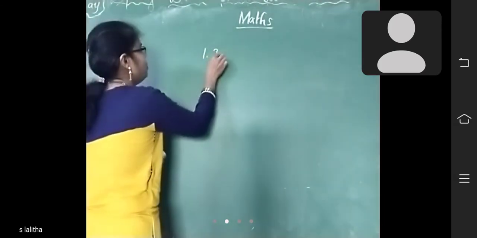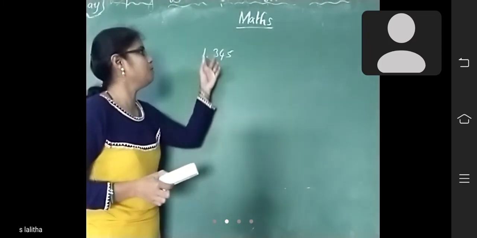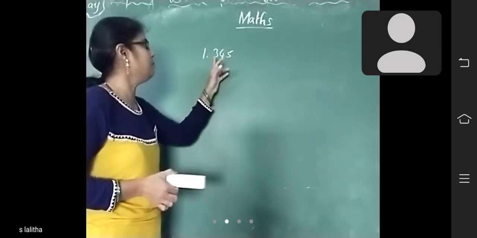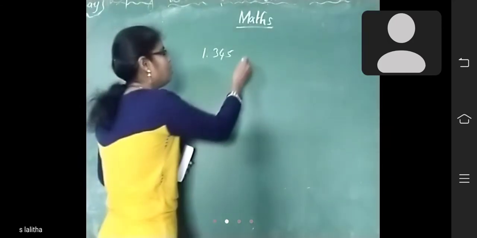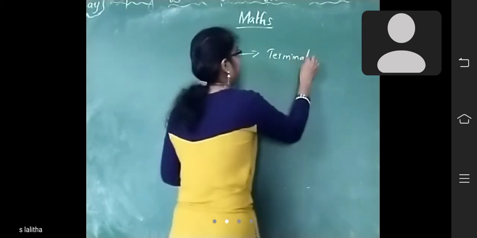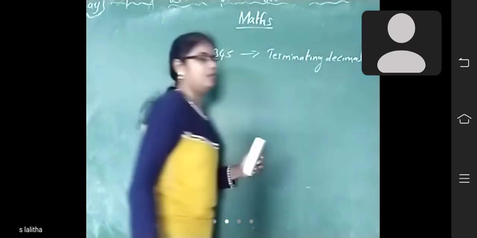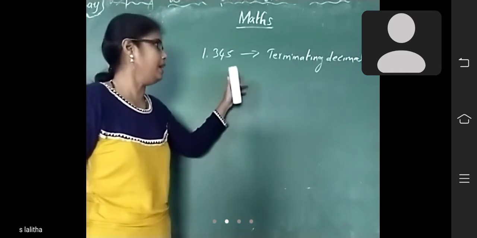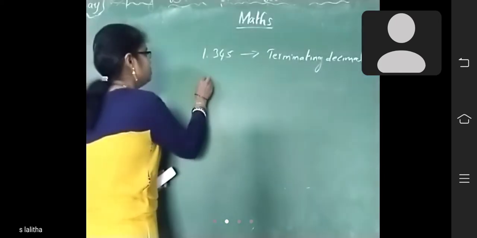Suppose 1.345 is there. Here, after the decimal point is the decimal part. In the decimal part, the number of digits is finite. The number of digits being finite means what do you call the decimal? Terminating decimal. Did you understand now? If the number of digits in the decimal part is finite, the decimals are called terminating decimals.